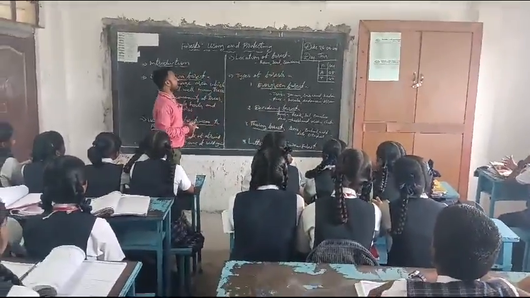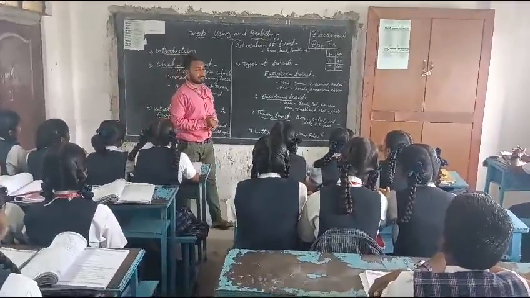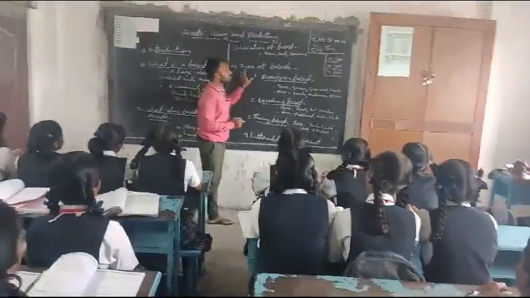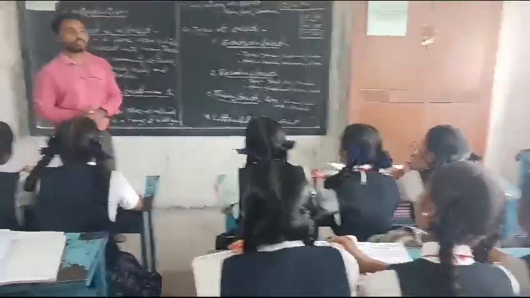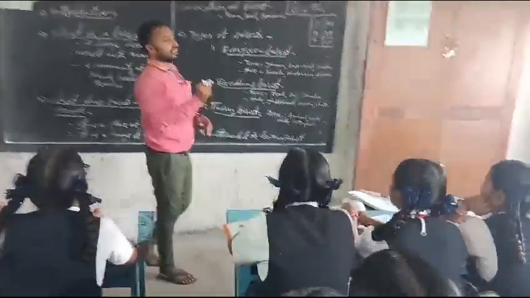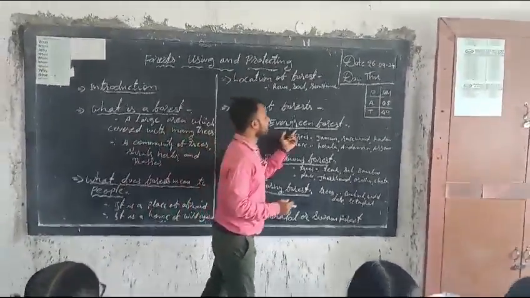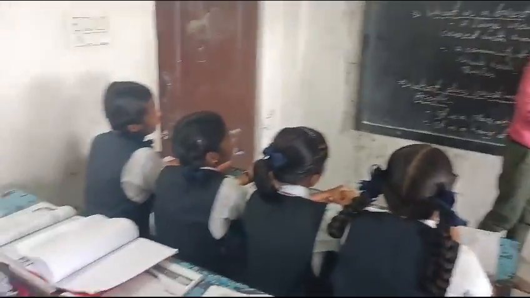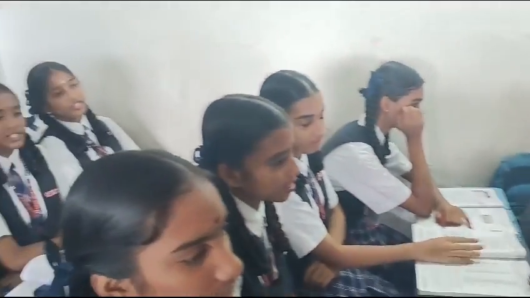sunshine. So the next point is that there are many types of forest, but among these we know that there are only 4 types of forest. There are only how many types of forest? 4 types of forest. Let me tell you what they are. The first is called evergreen forest. The second is called deciduous forest, and the third is called thorny forest.